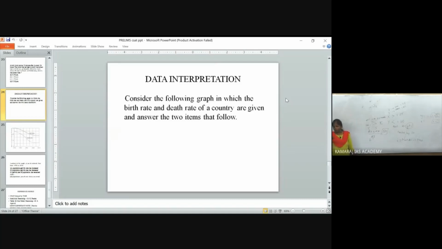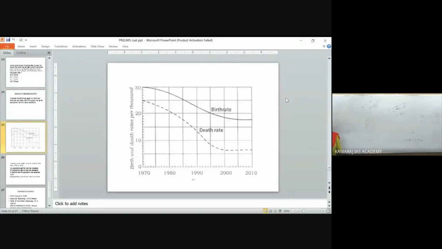So you go through the slide once. And in the syllabus, you have the last topic, data interpretation. What is data interpretation? It is nothing but you will be given a tabulation, bar graph, chart, anything, and from that you will get the question. Last question, please listen. Consider the following graph of death rate and birth rate of a country. They will give it like this, or they will be giving you a graph. So the population in 2001, 2002, the weightage. Also, they will tell you whether it is increasing or decreasing.